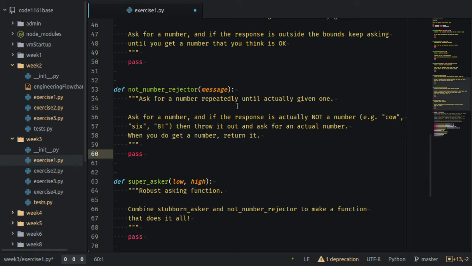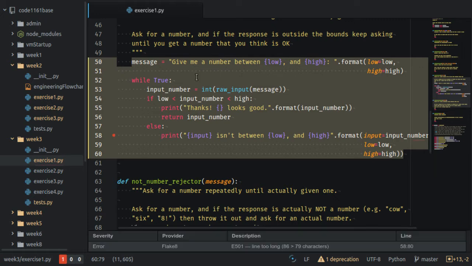Ask for a number repeatedly until actually given one. Ask for a number, and if the response is actually not a number, e.g. cow, the word 6, or a string with an 8 in it and an exclamation mark, then throw it out and ask for an actual number. When you do get a number, return it.